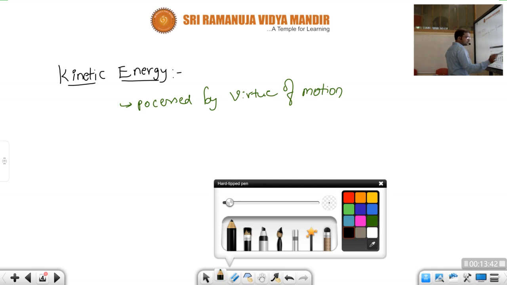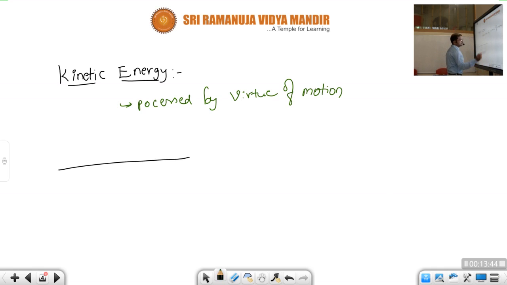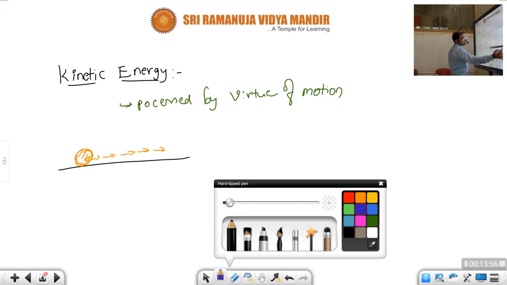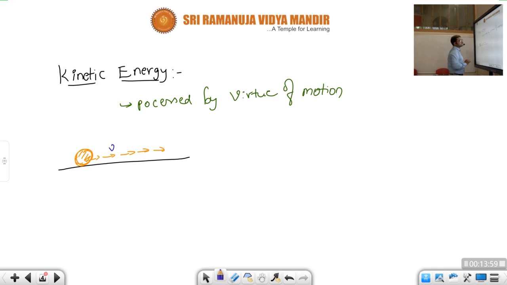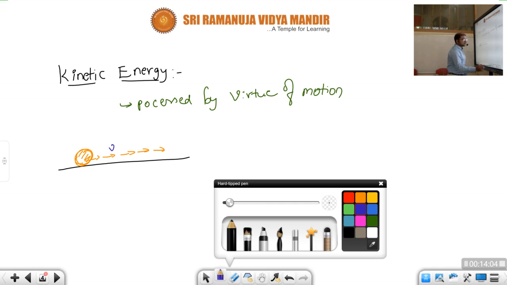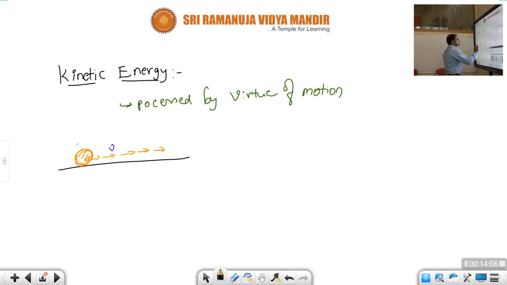See, children, here let us consider this is a plane and here a ball, and the ball is moving, children. As soon as it is moving, it moves with some velocity, no, children? Let us consider some velocity v. And the mass of this ball is m. What is its mass, children? M. The mass of the ball is m.